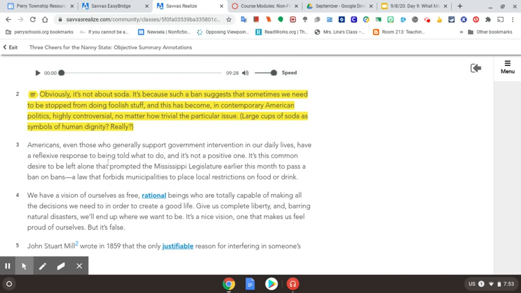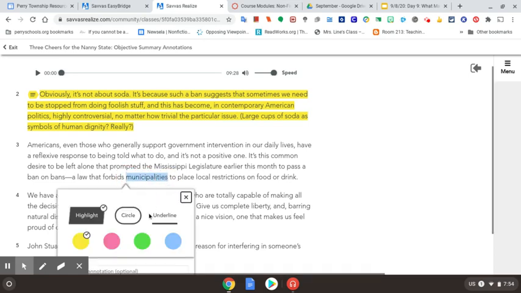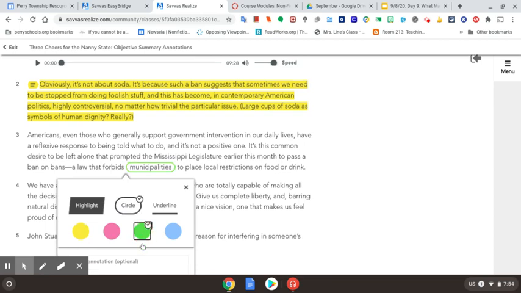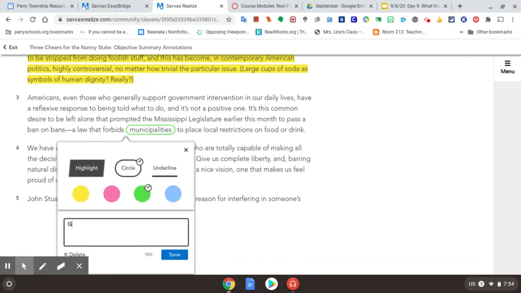Okay, Americans, even those who generally support government intervention in our daily lives, have a reflexive response to being told what to do, and it's not a positive one. It's this common desire to be left alone that prompted the Mississippi legislature earlier this month to pass a ban on bans, a law that forbids municipalities to place local restrictions on food or drink. Municipalities are just local government. Okay, so I'm going to circle this, and we'll circle it in green. And this just means it's the government.